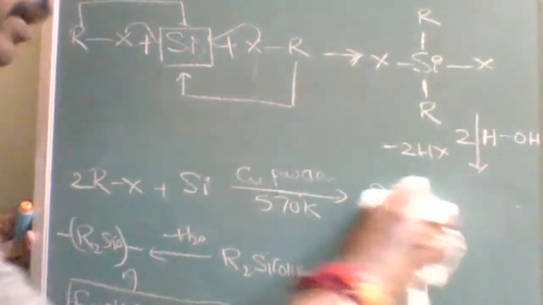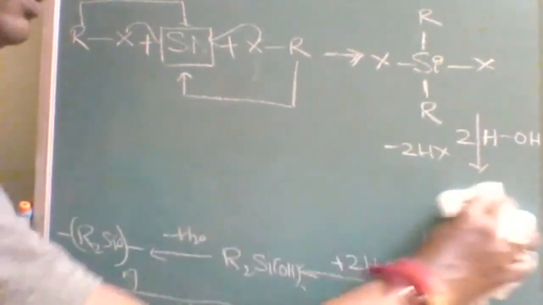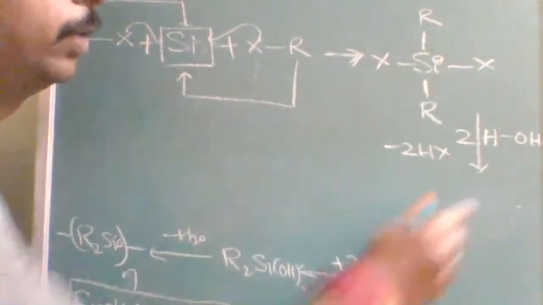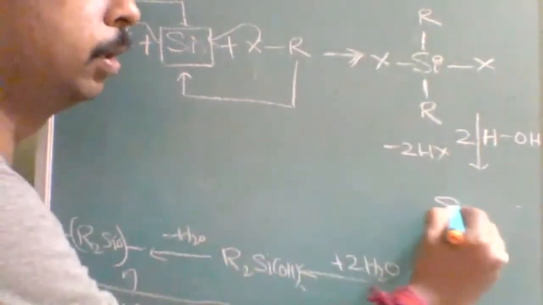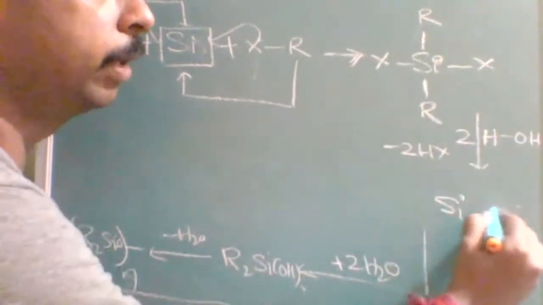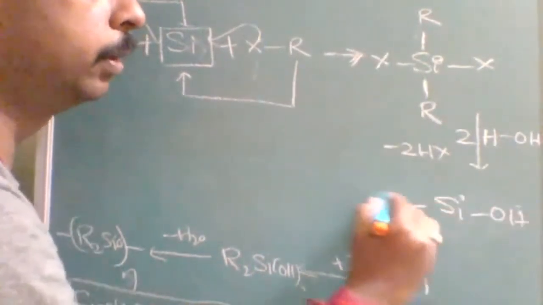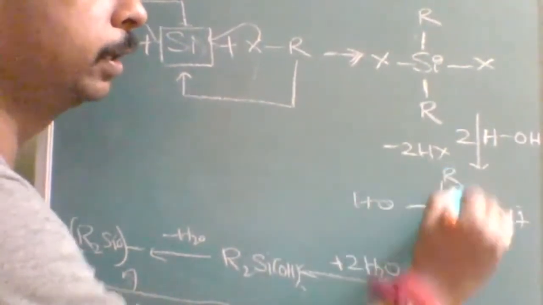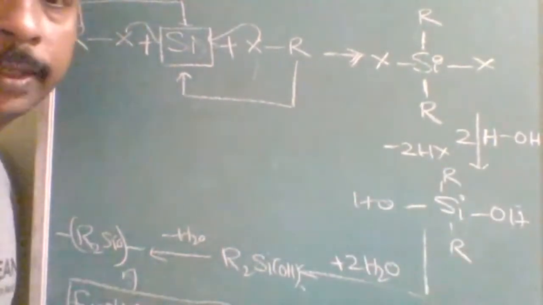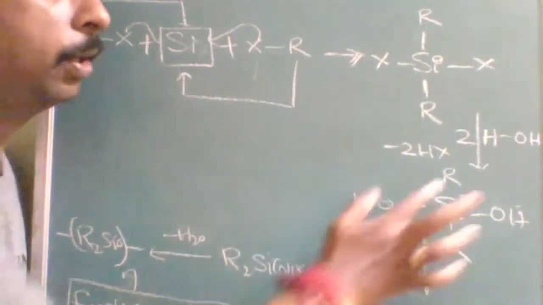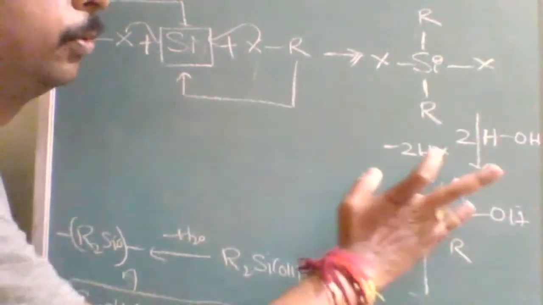Therefore, the remaining part will be something like this. Wherever it was X before, now that place will be taken by OH. So this is also OH. This is alkyl group. This is alkyl group. Is that understood? So not ROH, this will be only substitution.